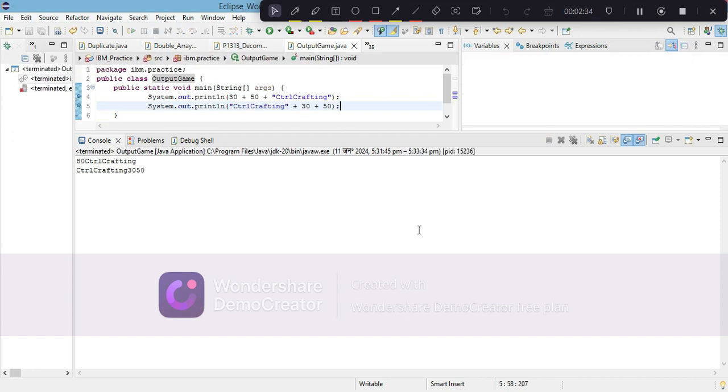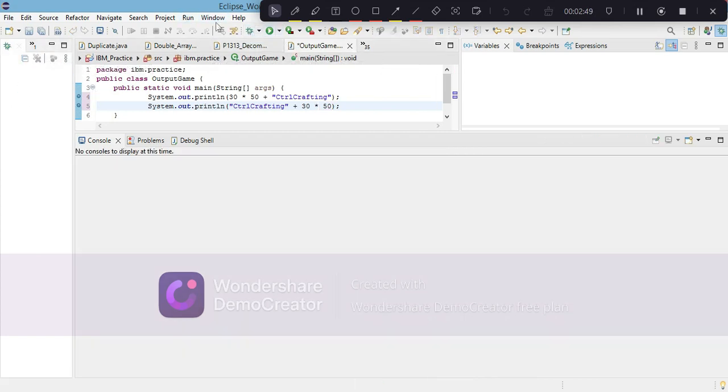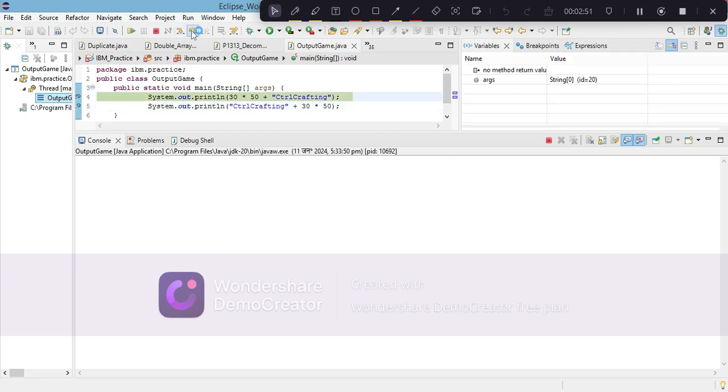Now let's change something here. Into, let's select into, and let's see what happens. It's got terminated, debugger on.